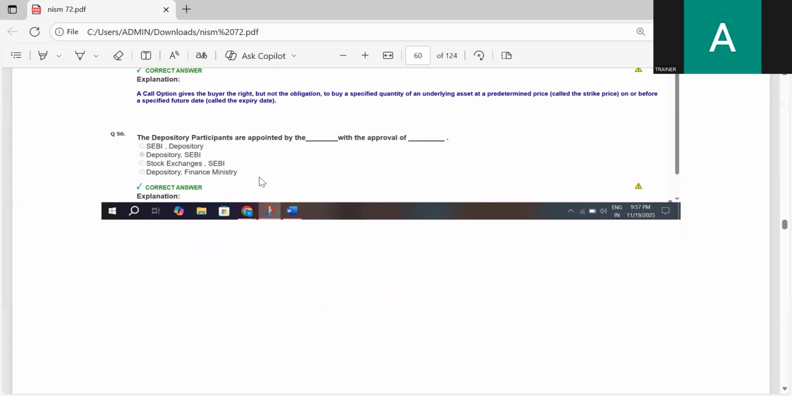The depository participants are appointed by the dash with the approval of dash depository and SEBI. The depository participants are appointed by the depository with the approval of SEBI.